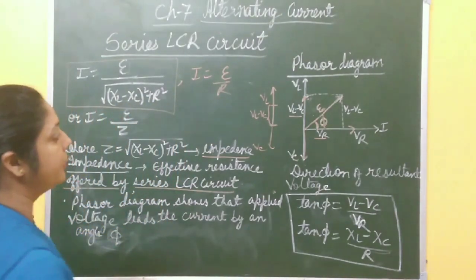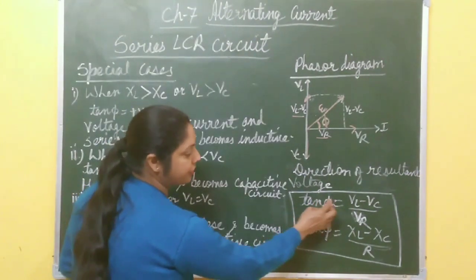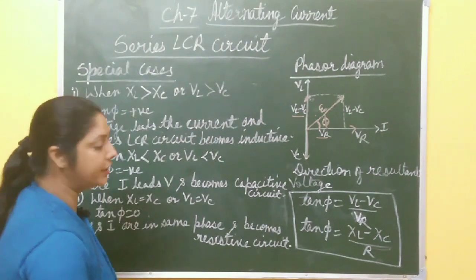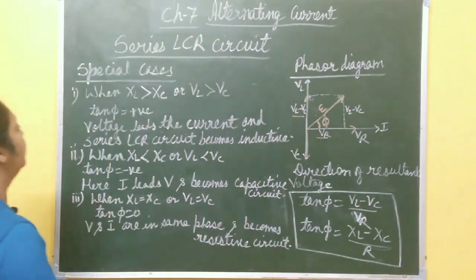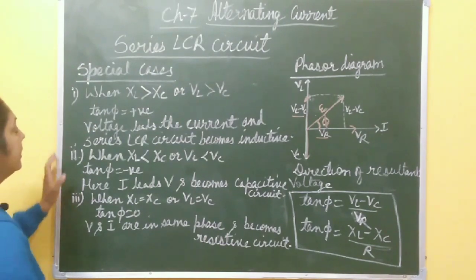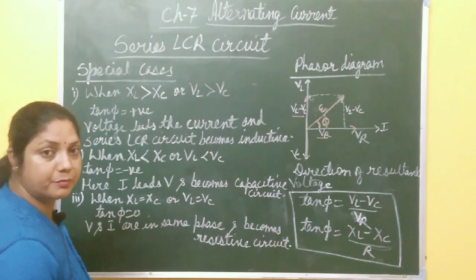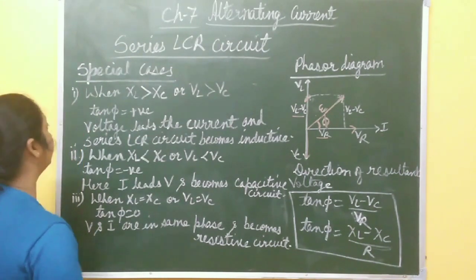Now there are different cases. After getting the direction of the resultant voltage, that is tan phi equal to VL minus VC by VR, or in terms of XL minus XC by R, there are different special cases, right? In which case the LCR circuit behaves like purely resistive, purely capacitive, or purely inductive. So one by one we'll discuss all the cases.